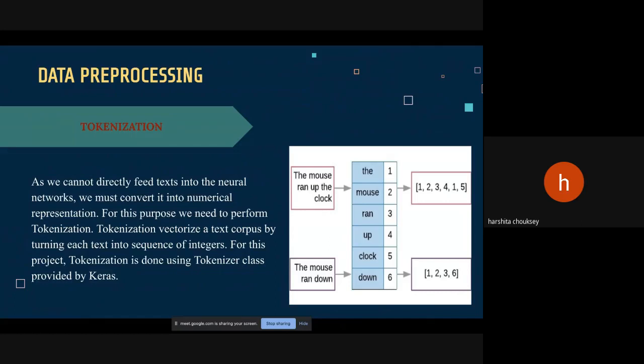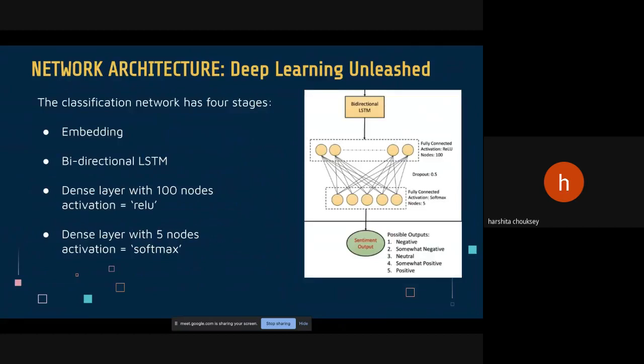We have used the tokenizer class provided by Keras. It takes the whole data and maps all the unique words to integers. After that, it converts all the text into a sequence of integers according to the mapping done. We can see here in the image, there are two sentences given, and all the unique words are assigned a unique integer. After that, each sentence is converted into the integer representation according to this mapping. Now we are ready with the data to be fitted into the model.